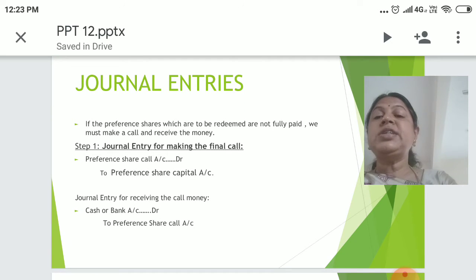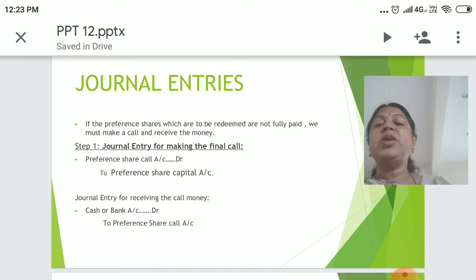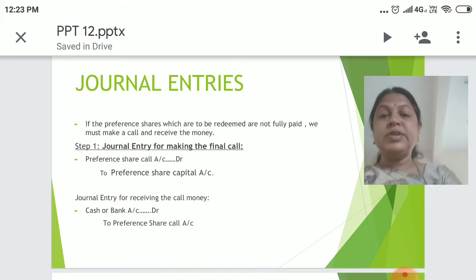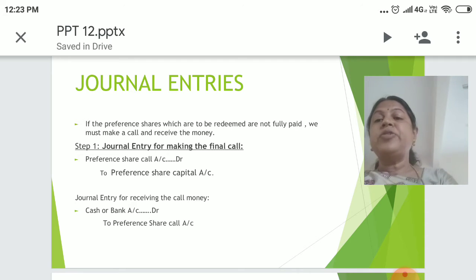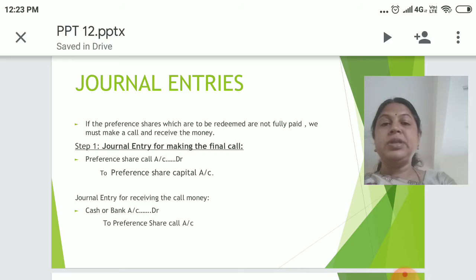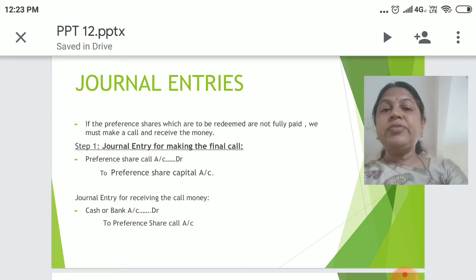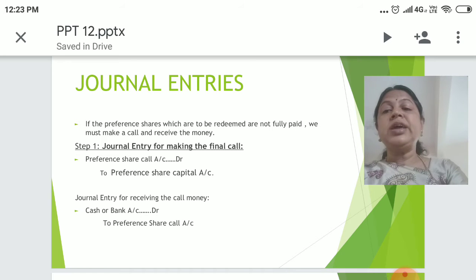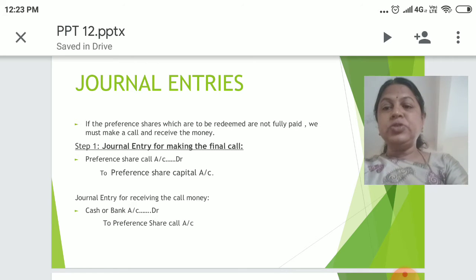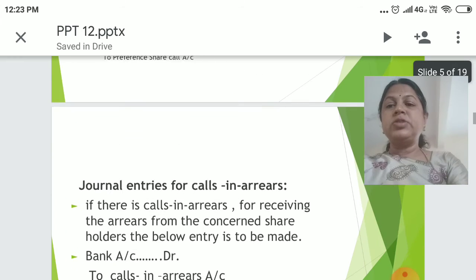Journal entries. If the preference shares to be redeemed are not fully paid, we must make a call and receive the money first. So let us focus on the steps for writing the journal entries. Step 1, journal entry for making the call: preference share calls account debit to preference share capital account. And when we receive the money, journal entry for receiving the money: we debit either cash or bank account to preference share calls account.